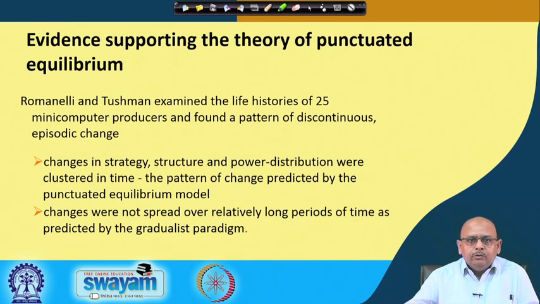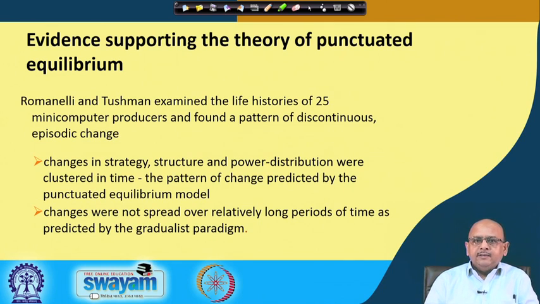And finally, we have to see whether this theory is really supported or not, whether the evidence is that this theory of punctuated equilibrium is correct, where it suggests that organizations go for both kinds of things, continuous and discontinuous changes, or what you call incremental and radical changes. So, there was a study conducted by Tushman and others in a computer organization, and they found that there is a discontinuous episodic change. It means that sometimes there are discontinuous changes, otherwise most of the organizations maintain equilibrium and move to more incremental changes, right.